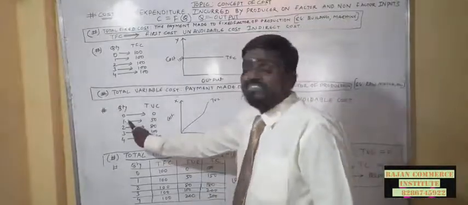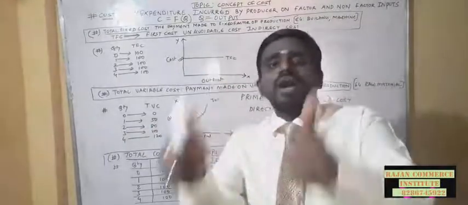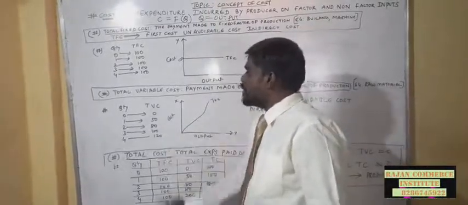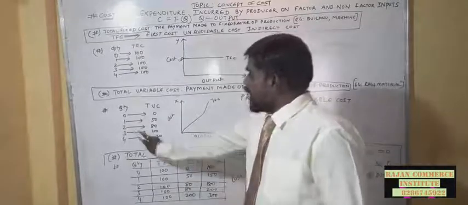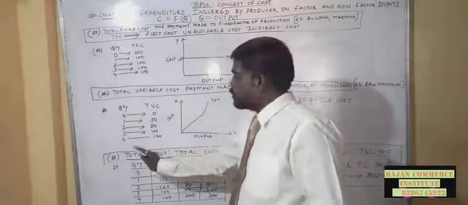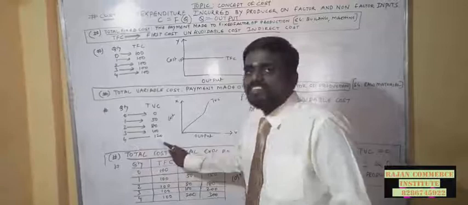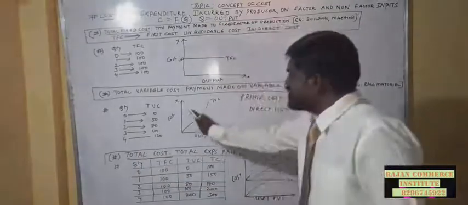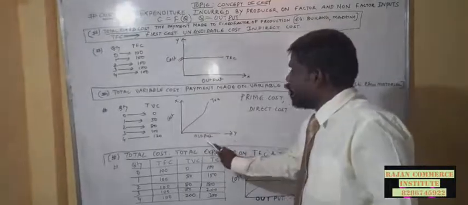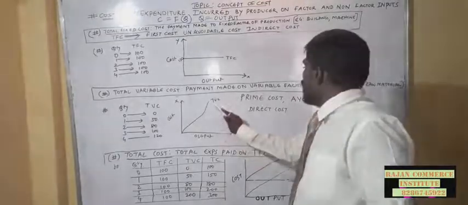When I am having 0 units of output, the variable cost is also 0. I had not purchased any raw materials. When I am having 1 unit of output, the variable cost is 50. When I am having 2 units of output, the variable cost is 80. When I am having 3 units of output, the variable cost is 100. Likewise, when I am having 4 units of output, the variable cost is 120. Now you can see the graph. X-axis represents output, y-axis represents cost, and this is the variable cost graph. That is the total variable cost graph.